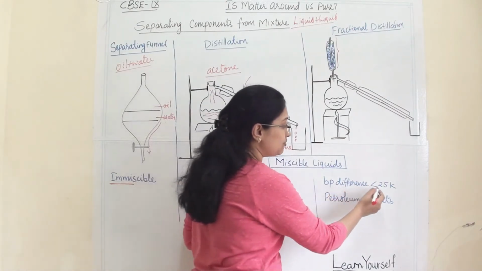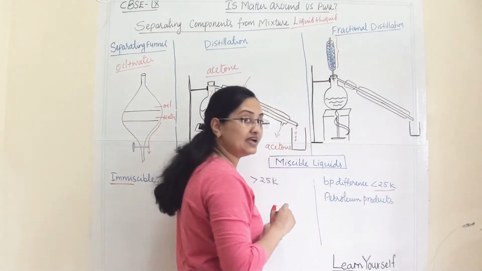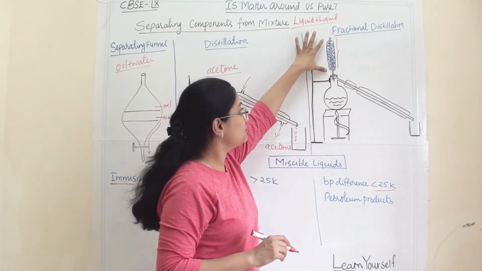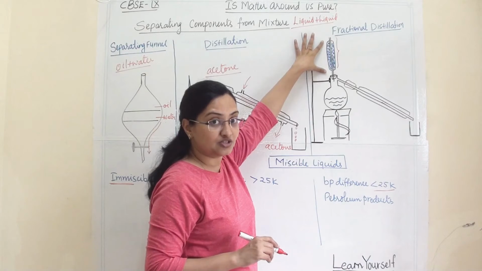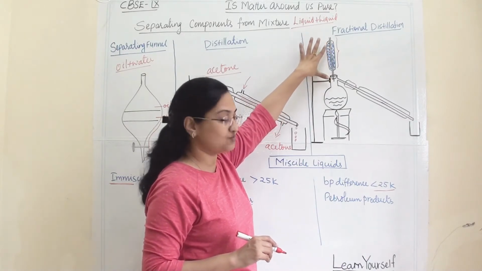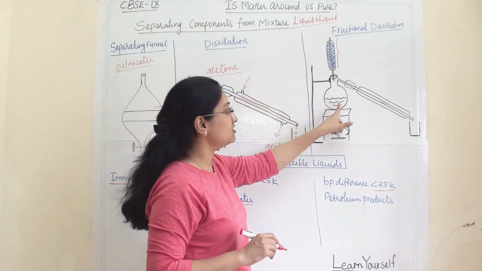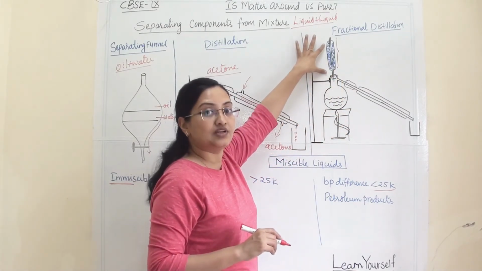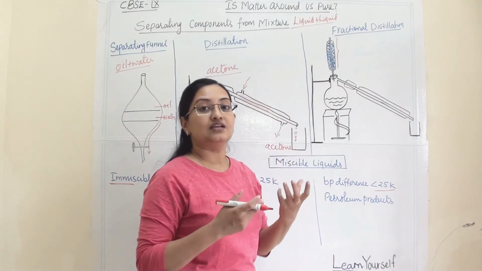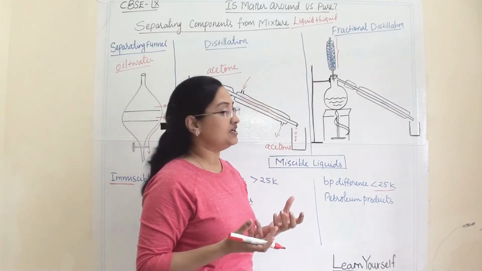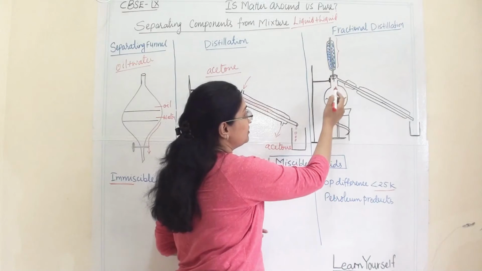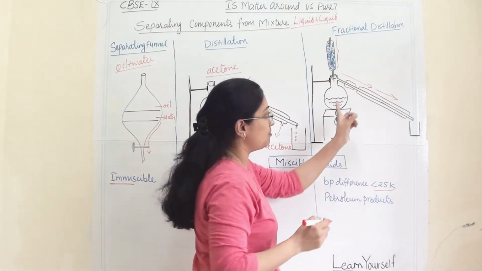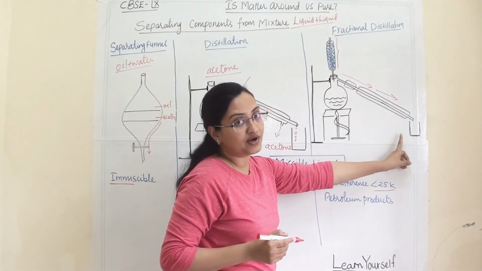So when the boiling point difference is less than 25 Kelvin, we perform this fractional distillation. Whenever the liquid evaporates, it goes up and gets cooled when it comes in contact with the glass beads, and this repetitive cooling will allow the liquids to come out turn by turn according to their boiling point difference.